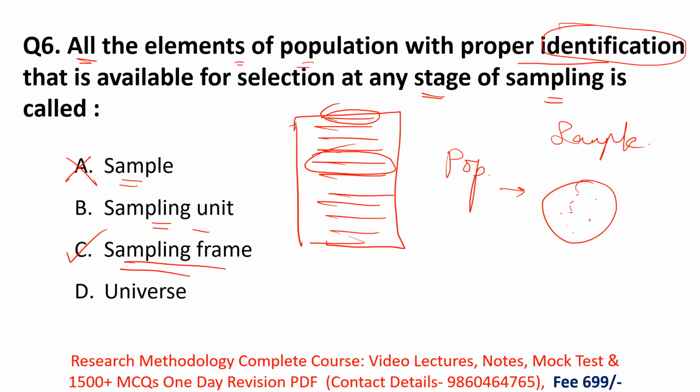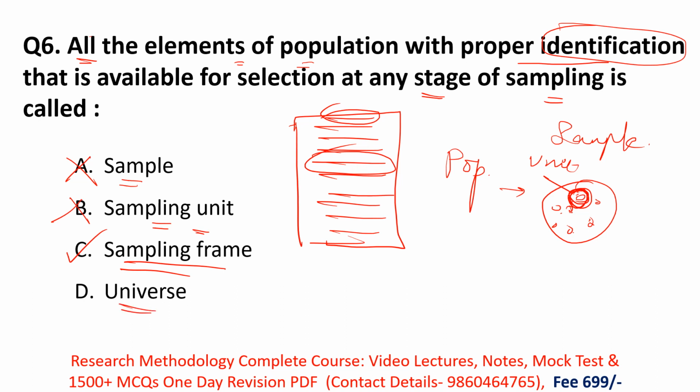Then option B, sampling unit. Sampling unit means a single person in your sample. Suppose I am selecting this person from the sample, that is known as a sampling unit. So from the sample, the single person is known as the sampling unit. So here option B is also incorrect.